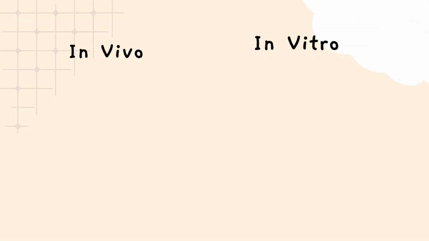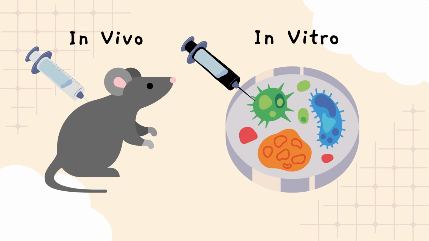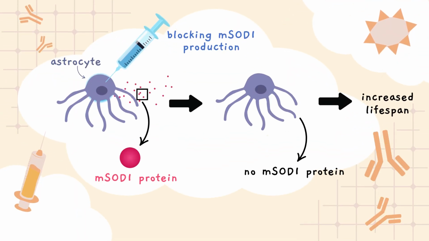There have been many in vitro and in vivo studies performed that have shown that astrocytes expressing mutated SOD1 protein are toxic to both healthy motor neurons and to motor neurons of mice carrying the mutated SOD1 gene. While in vivo refers to experiments conducted inside a living organism like a mouse, in vitro refers to experiments performed outside a living organism like in a petri dish. Researchers have been able to find a way to selectively block the expression of the mutated SOD1 gene in astrocytes, resulting in a reduction of motor neuron toxicity and motor neuron death caused by the astrocytes.